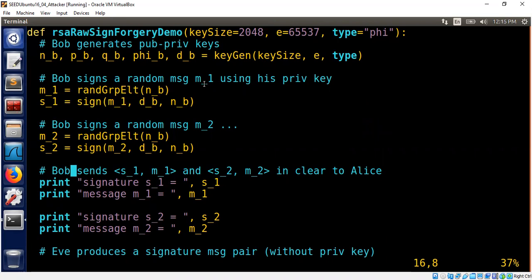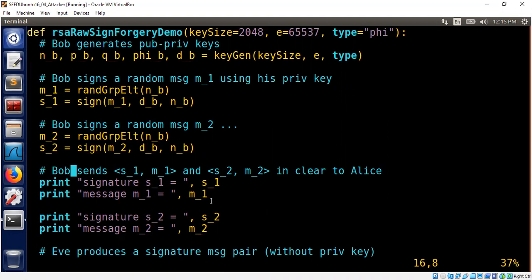I'm also going to assume the messages are not necessarily confidential in this case, so they are sent in clear text. But the signature is the important part. Bob also sends another message, say M2, and he signs it as well using his private key DB. I'm going to show you how an attacker Eve can construct a digital signature of a new message without having the private key of Bob.